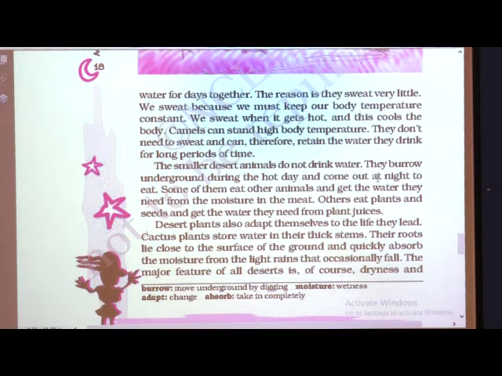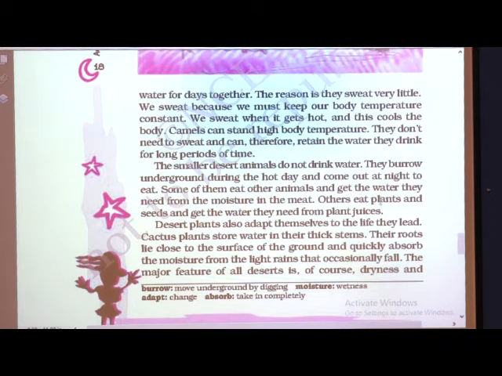But during the night they come out. Some of them eat other animals and get the water they need from the moisture in the meat. Meat, yes, the flesh of the animal is known as meat. So what they are doing is, instead of water, they are eating the meat of other animals, and that meat has moisture which is useful to those animals like water.